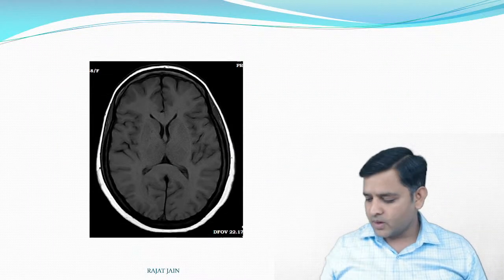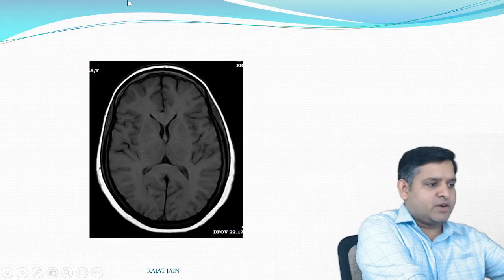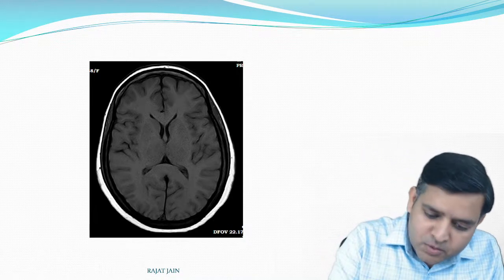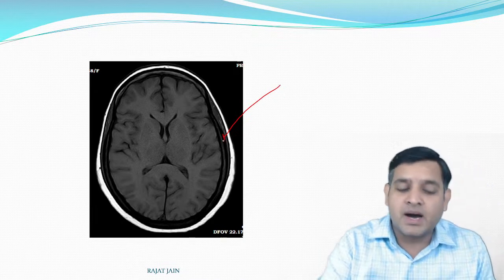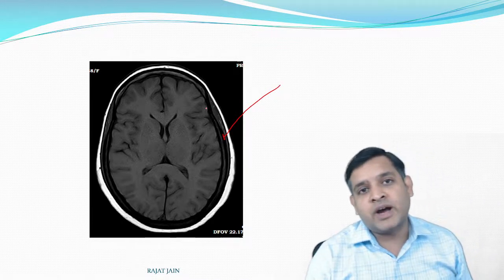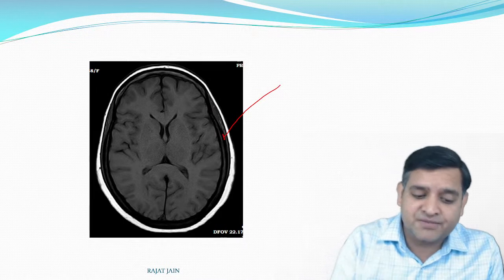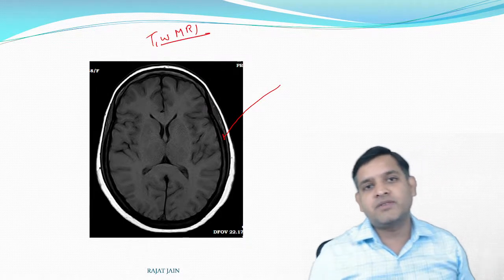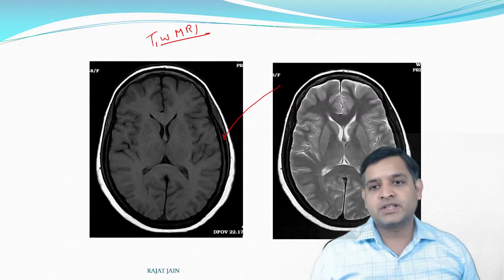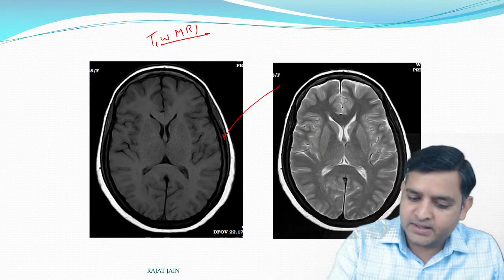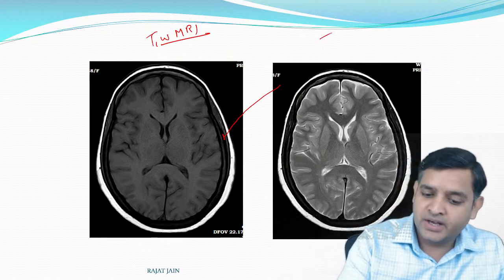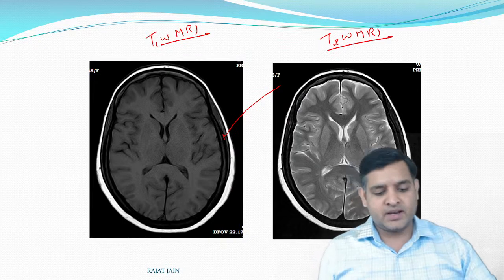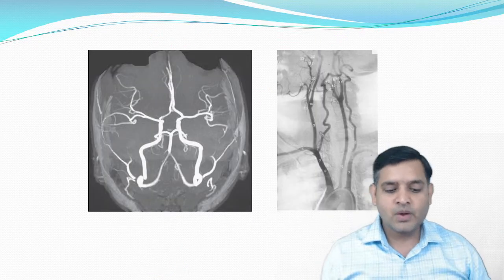Okay. All right. Now, anybody who can tell me what is this imaging investigation? If the cortical bone is black, this will be MR. If gray matter is gray, white matter is white, and the CSF is black, this will be a T1 weighted MRI. Whereas what is this? Now the CSF is white, gray is white, white is gray. So this will be a T2 weighted MRI.